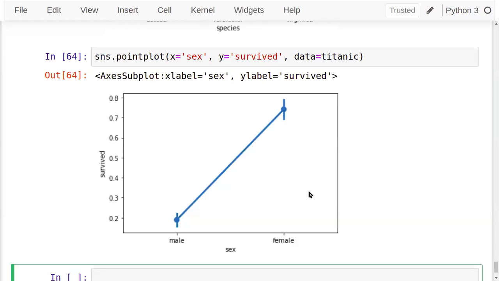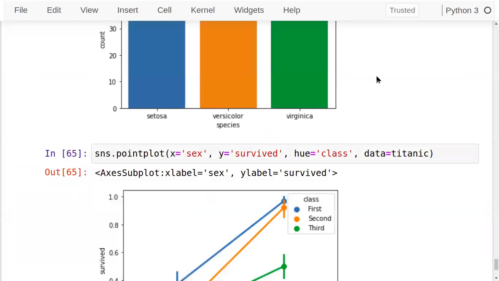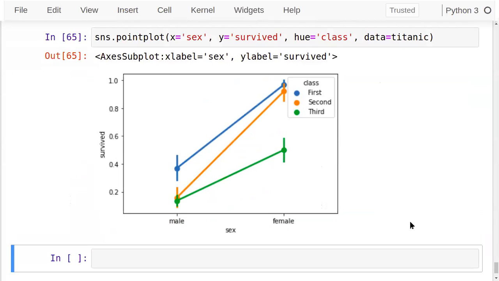In this plot also, we can add the hue. Let's say hue is class. Now here also you can compare class. Again, maximum first class people survived, which are in blue color. Then orange is second class, and green is third class. We can see how the people survived. So this is how the point plot works. This is a special case of the bar plot.